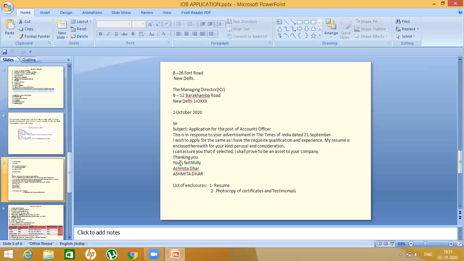Thanking you, yours faithfully. See, Ashmita Dhar, the signature, then the name in block letters, then you leave a line, list of enclosures: resume, photocopy of certificates and testimonials. Now you have to write the list of enclosures. Don't forget to include this in your application, in your cover letter.